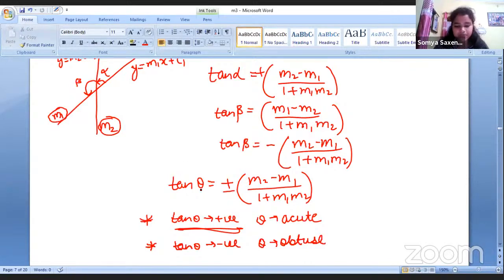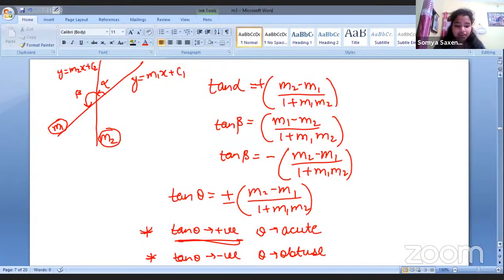So we got to know this. I'm just revising what I told. Just write it, it is very important. We were given two lines. We know that there is an angle between these two, right? Alpha, and nobody is denying its existence. But we cannot ignore the existence of this angle which is here, right? We cannot ignore its existence. And what is the problem here?